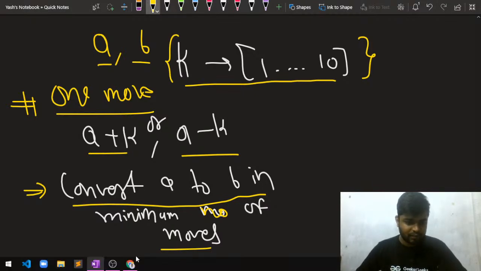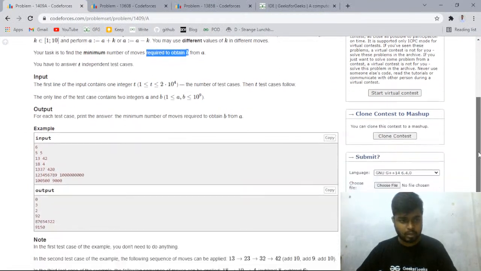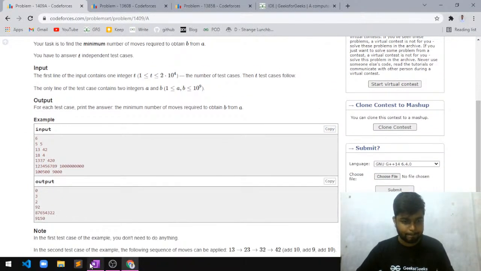Once we have done this, let me just copy the test cases from here.